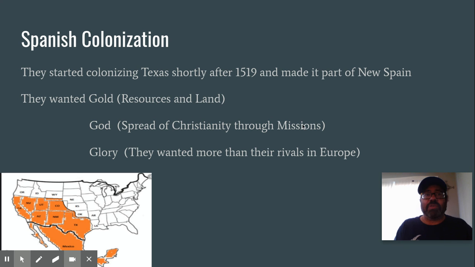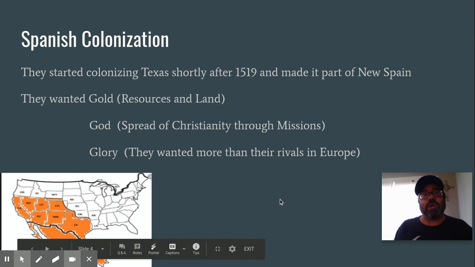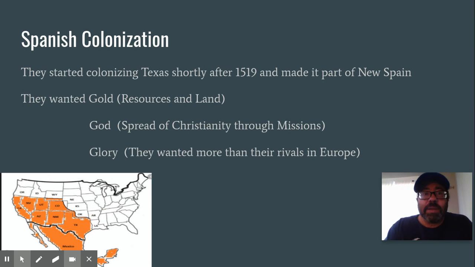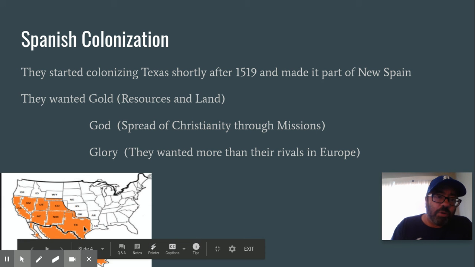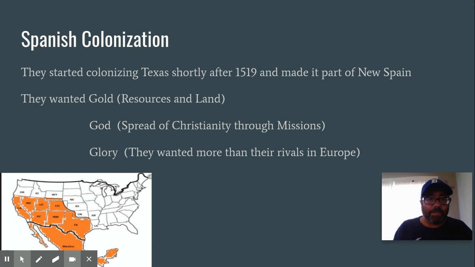So it started with the Spanish colonizations we talked about in our last unit. The Spanish came from Europe. And they started colonizing Texas shortly after 1519 and made it part of New Spain. So as you can see, it's kind of a northern part on the northeast side of New Spain. So New Spain included a lot of the present United States, but at that time was not part of the United States. The United States didn't really exist.